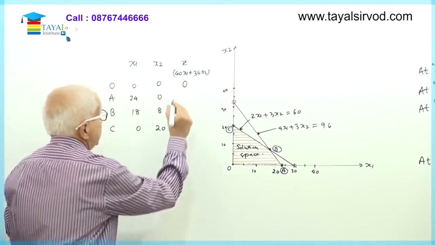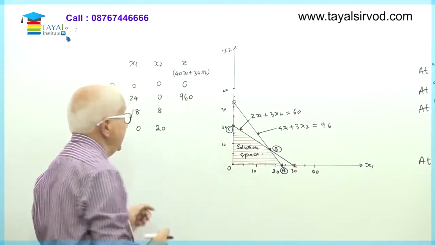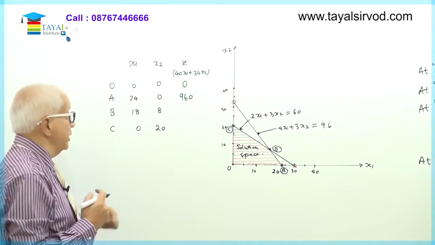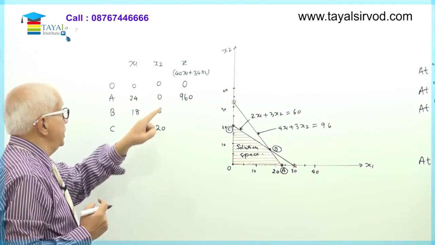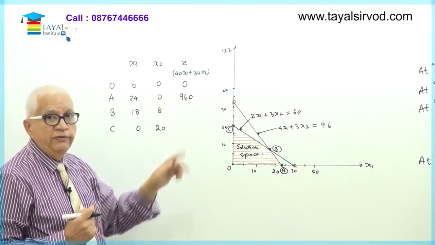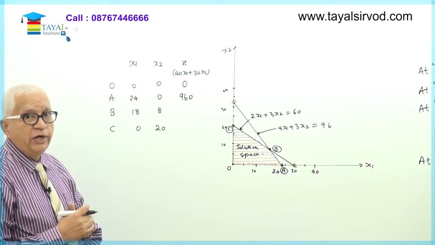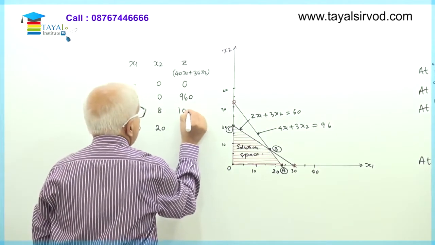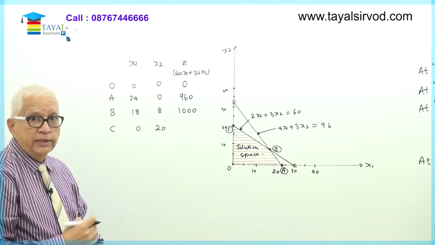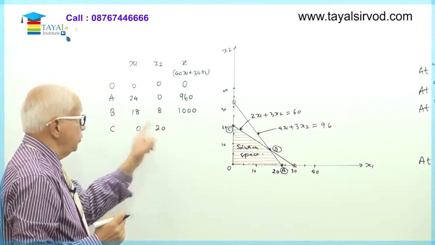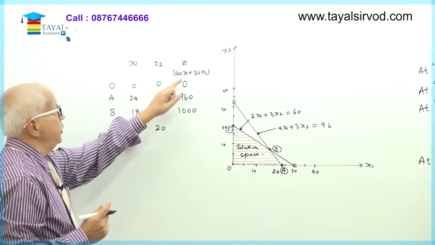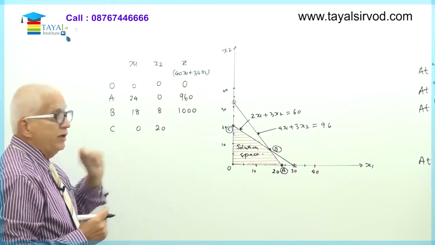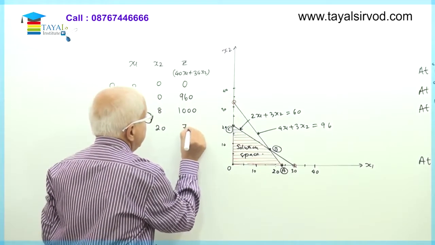So 960 is the value of the objective function at point A. Point B, 18 into 40 plus 8 into 35, that is 720 plus 280, that is 1000. Next, last point, 0, 20 are the values of x1, x2. Put 0 here, so this term is 0. 35 into 20 is 700.